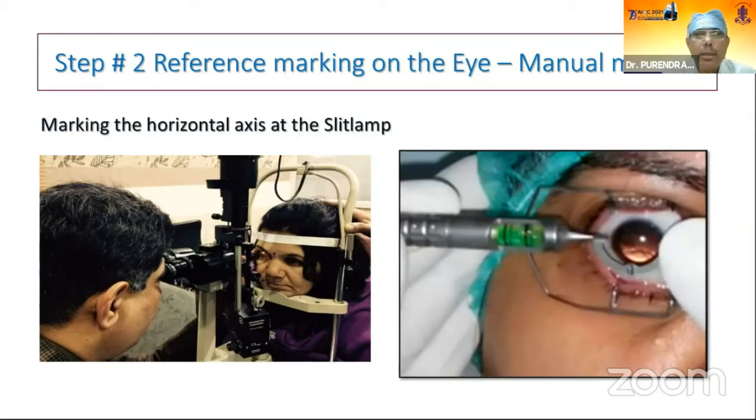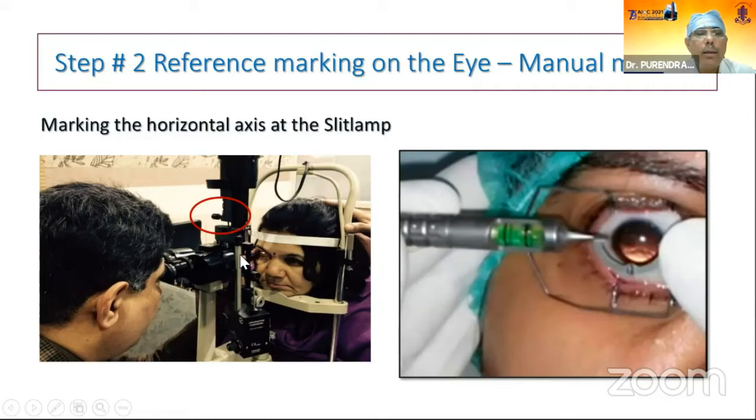Coming to the reference marking on the eye. This could be done in a manual way, as you can see here, on the slit lamp. The patient is asked to keep the chin on the slit lamp, with the slit lamp in a horizontal meridian.